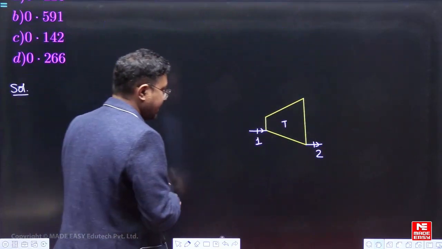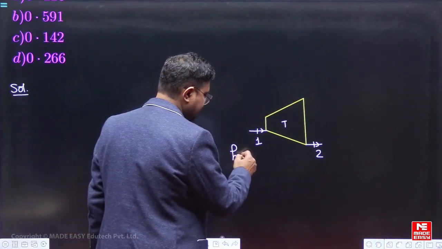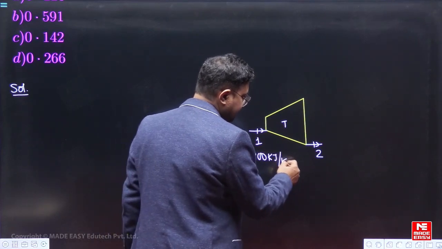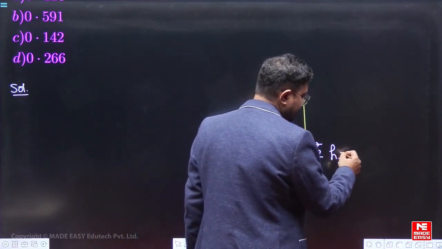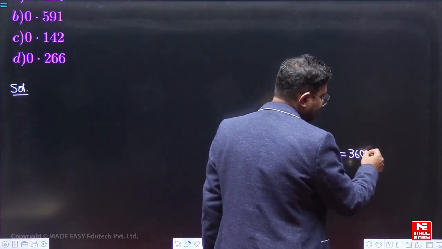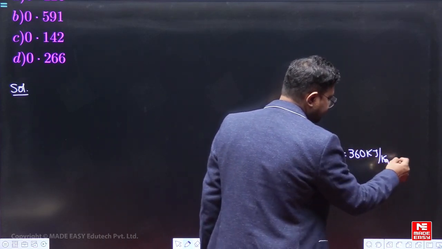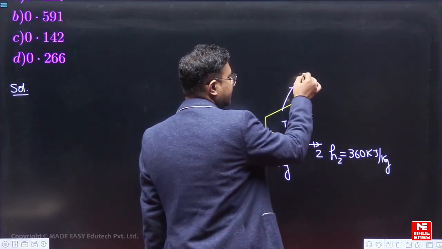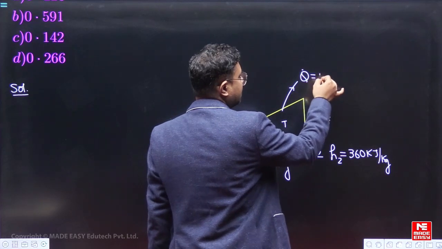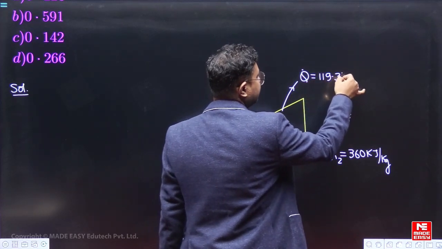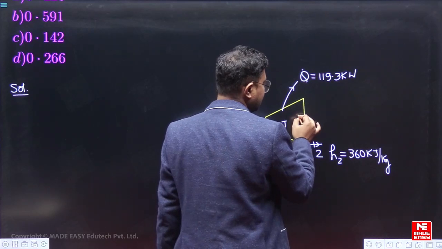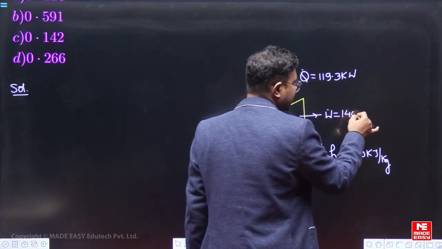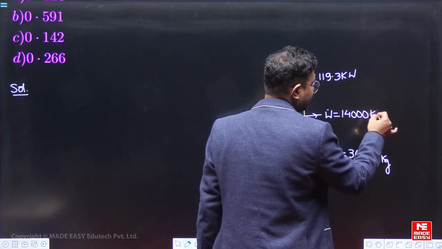So H1 is 1200 kilojoule per kg and this is H2 is 360 kilojoule per kg. Fine. Now the exit heat, the heat rejection is 119.3 kilowatt and the power developed is 14,000 kilowatt.